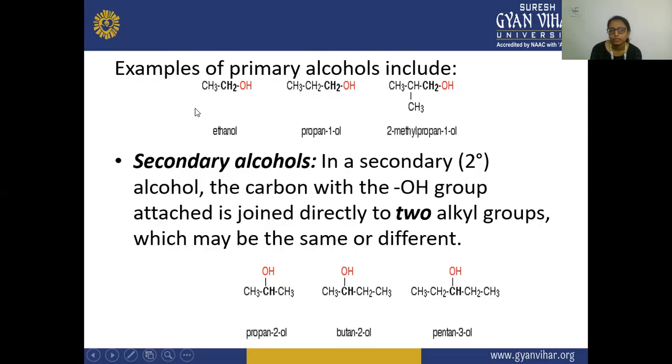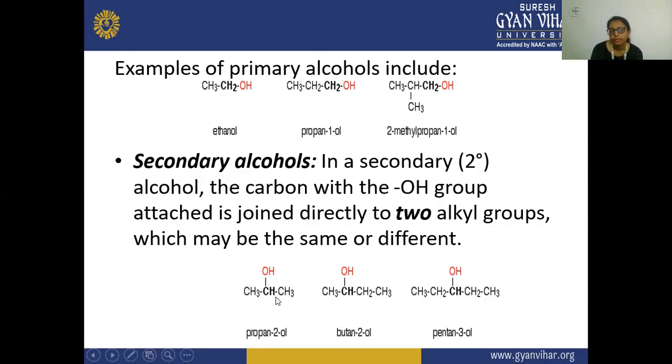So these all are the primary alcohols, and now the secondary alcohol. The secondary alcohol is also denoted by this 2 degree. In a secondary alcohol, the carbon which has the OH group attached is directly joined to 2 alkyl groups, which may be the same or different. So here, this carbon is attached to this OH group, and it is attached to the 2 alkyl groups.